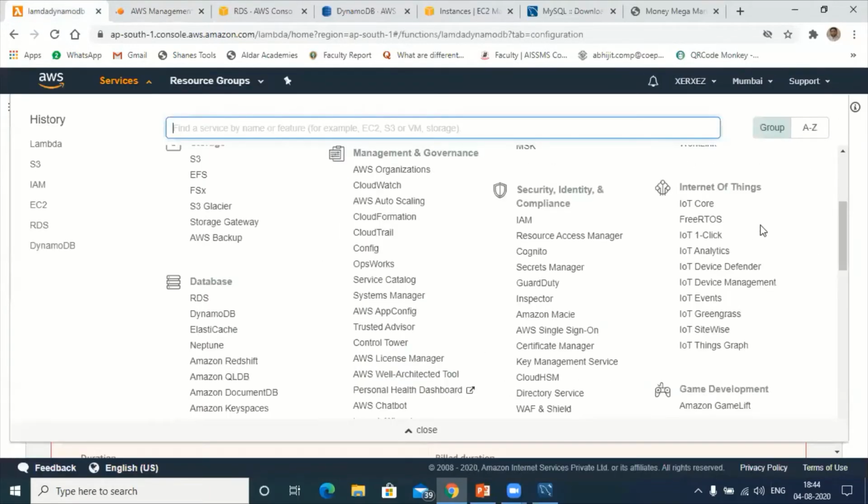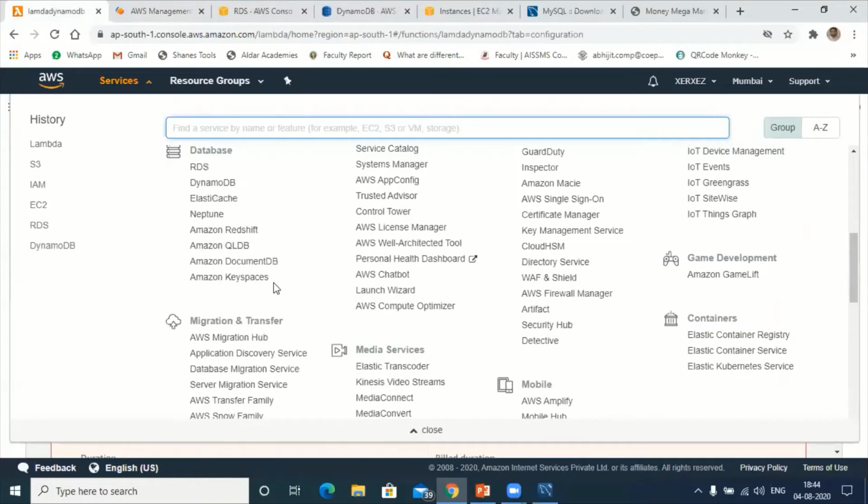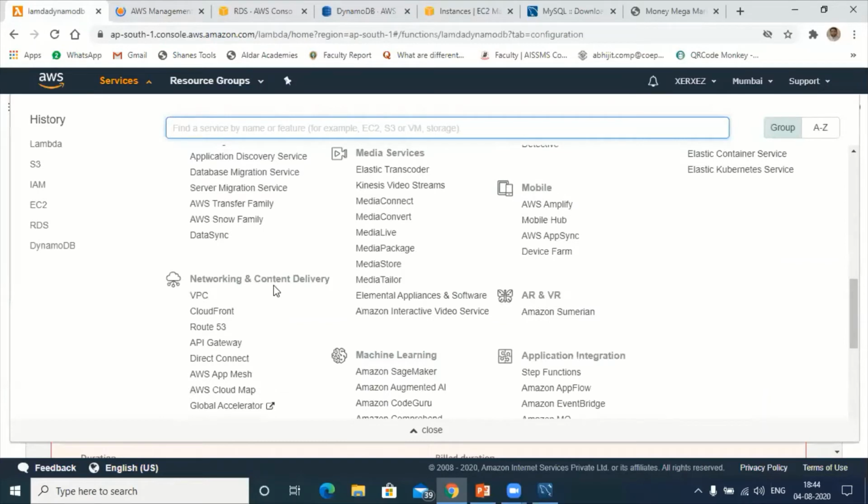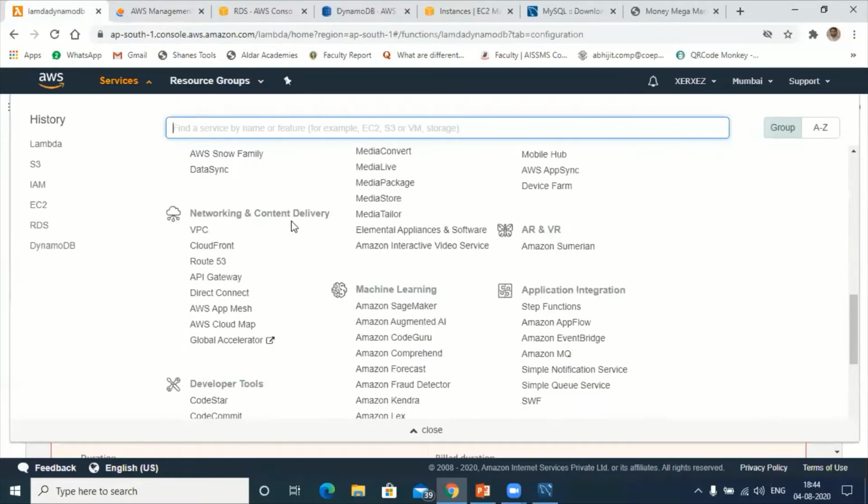Okay, so go to services. Under services, you can see Route 53 under networking and content delivery. Okay, so this is Route 53.